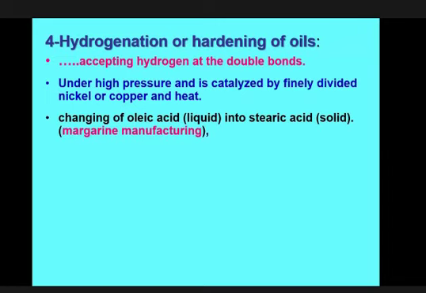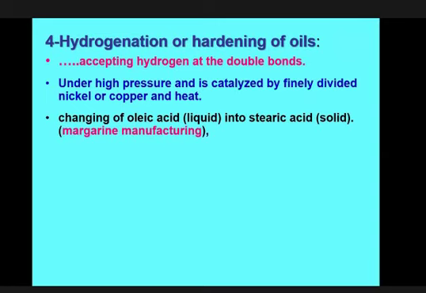So oleic acid is very available. Because soybean oil is very available, it is about 120 taka per kilo, but 1 kg of solid fat, saturated fat, is very costly. So you can convert this oleic acid into stearic acid easily by incorporating hydrogen at the double bond. So liquid fat is converted into solid fat.